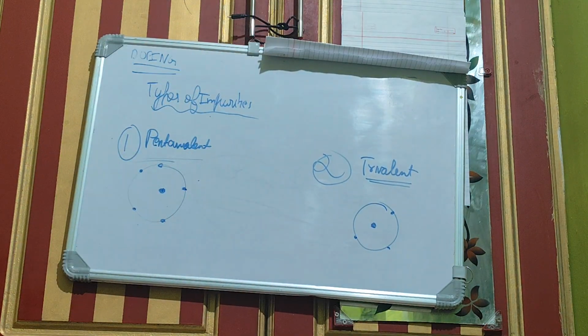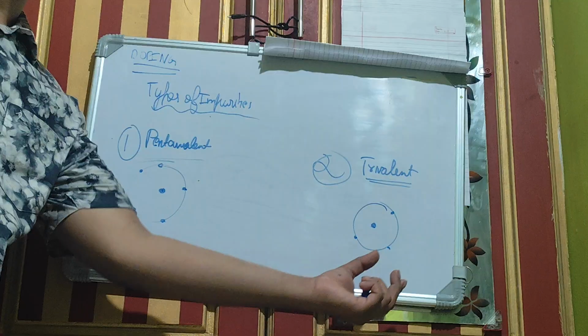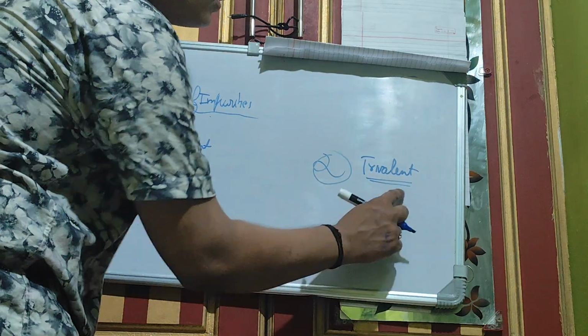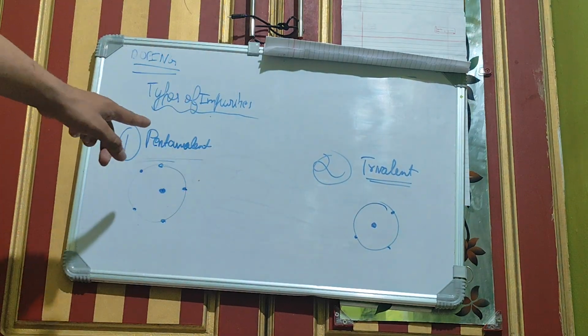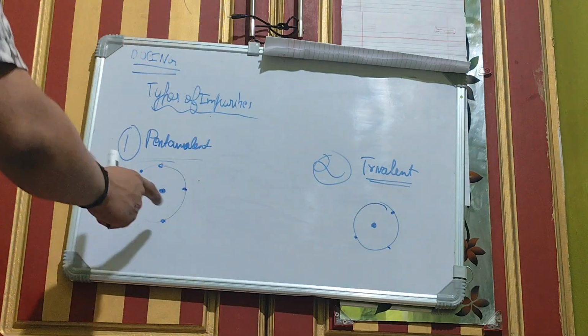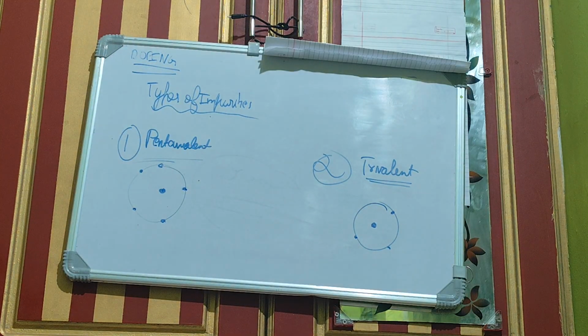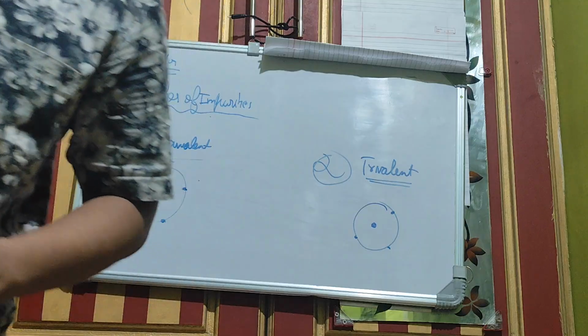Okay, that's it. So this is a trivalent impurity, with 3 electrons in the outermost shell, the valence shell. And in this one, you have 5 electrons in the outermost shell. So that's a pentavalent impurity and that's a trivalent impurity.